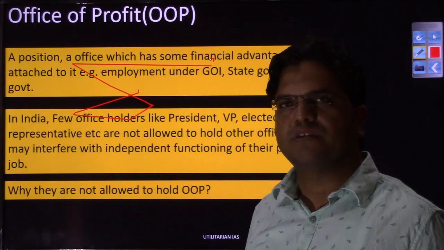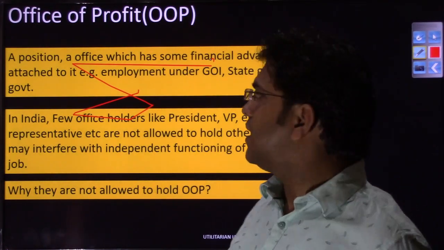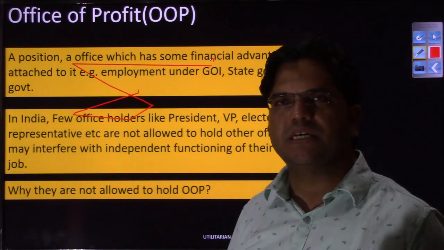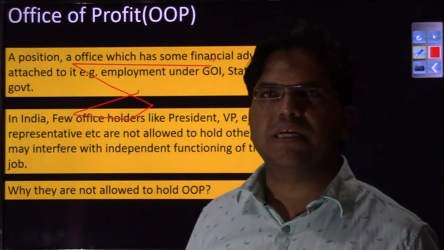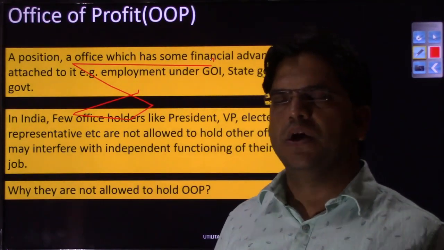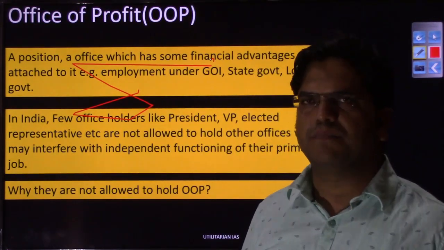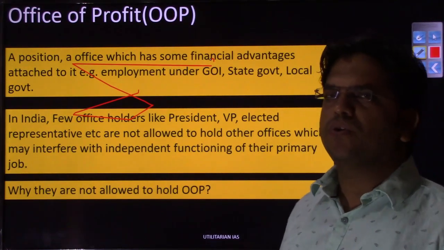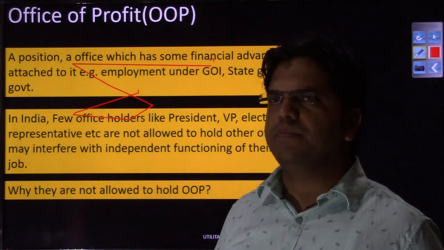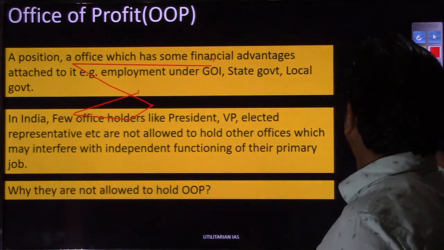Similar is the case with the vice president and with the elected representative. So why can they not, besides being member of parliament, or member of legislative assembly, or president, vice president or governor, hold any post under Government of India or a state government? Let us try to understand.